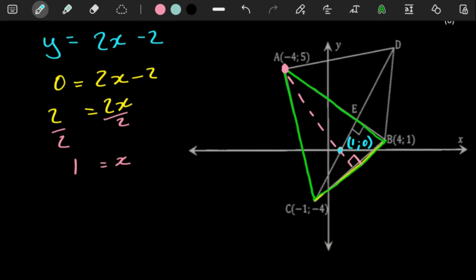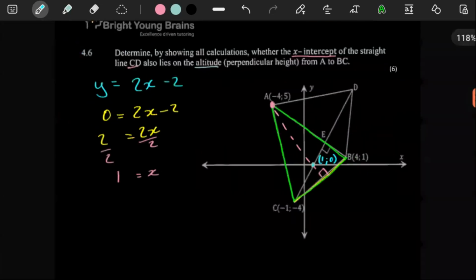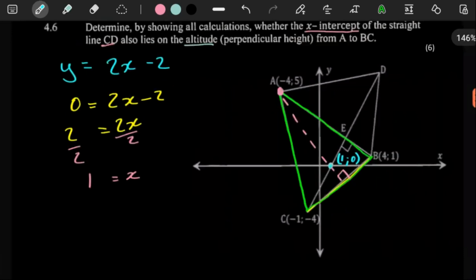Wait a minute. This just escalated quickly. Because I'm thinking to myself, wait a minute, dude. We need to think to ourselves, regardless of this being a point on our line, what we actually need to figure out first is, well, let me put it this way.